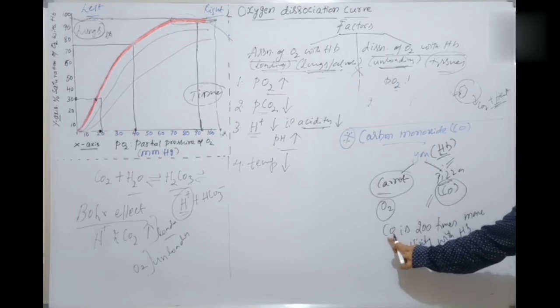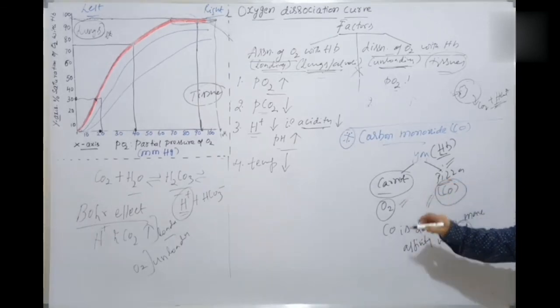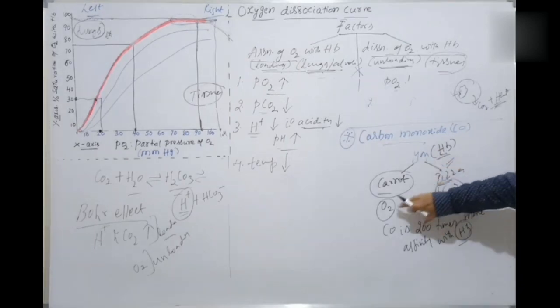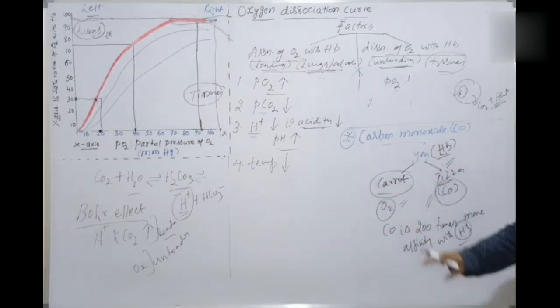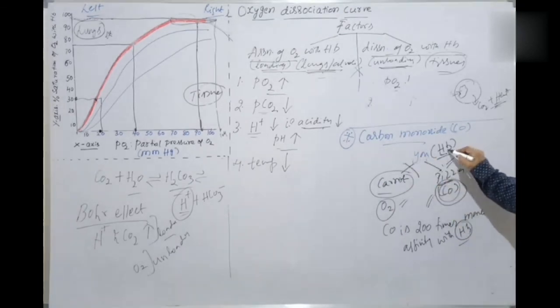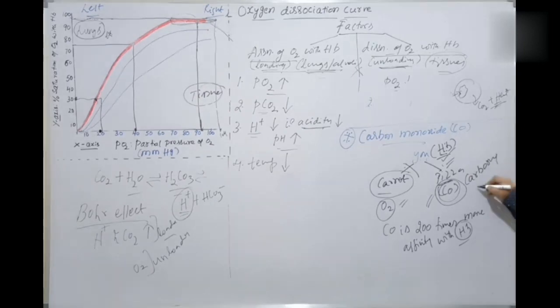Carbon monoxide has 200 to 250 times more binding capacity with hemoglobin. As a result, the hemoglobin binds with oxygen to form oxyhemoglobin only if carbon monoxide is not there. But if carbon monoxide is there, hemoglobin does not favor oxygen, it favors carbon monoxide. As a result, carboxyhemoglobin is formed.